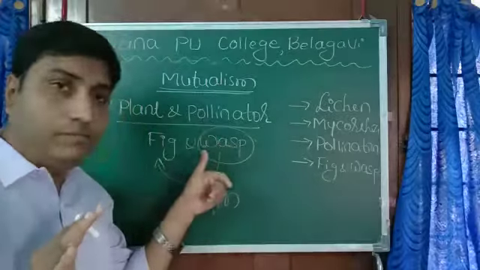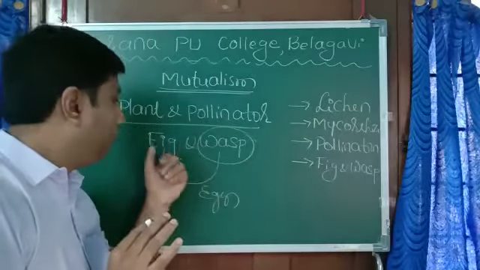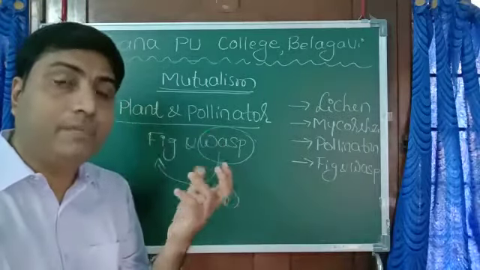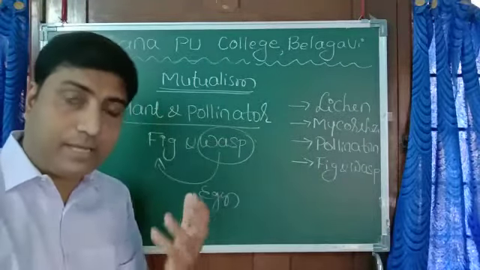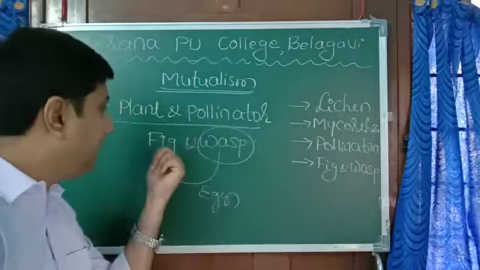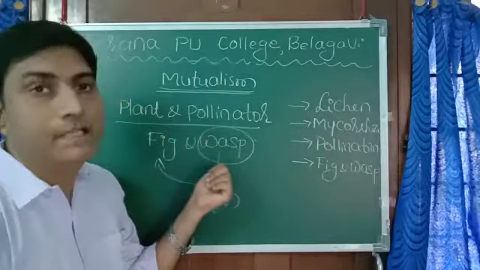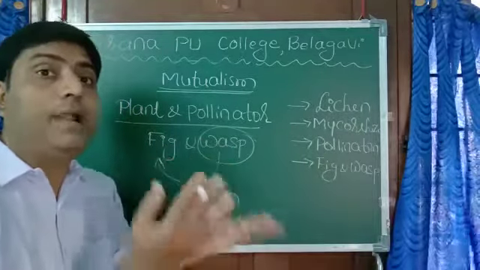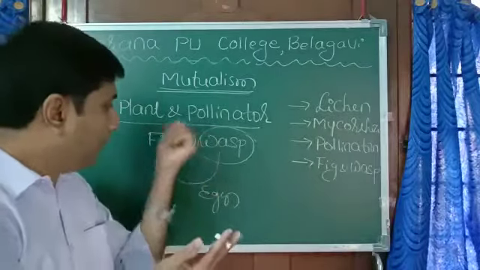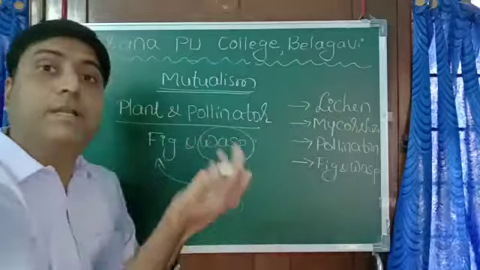Now, when they lay eggs, they get the benefit. What is the benefit for the fig tree? Pollination. Because of the movement of this wasp, pollination is caused, and the tree's life cycle is continued by this wasp. Thus, for the sake of life cycle, both of them are dependent on each other. Not only oviposition, the seeds are also consumed as food by the wasp larvae.